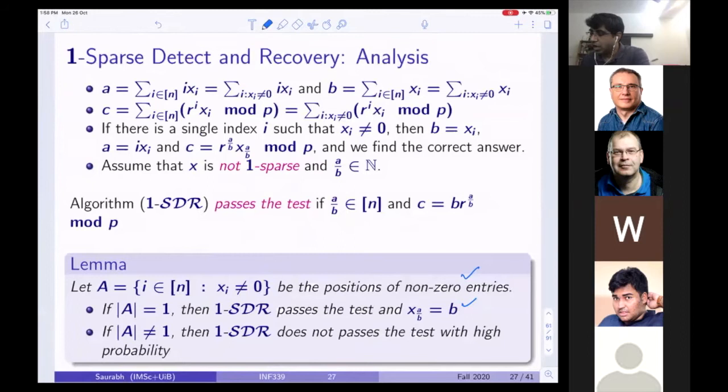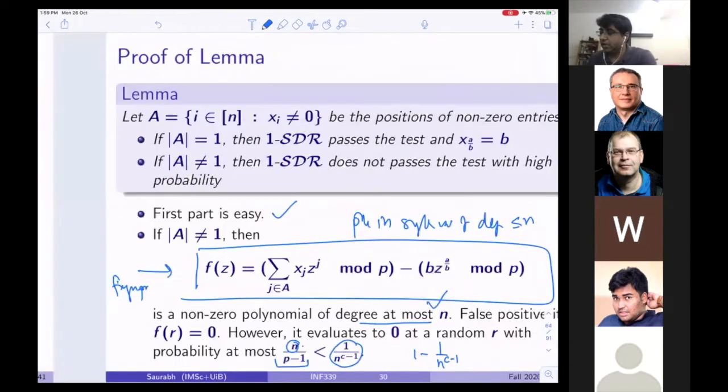To do this, I will prove the following lemma. Let A be the set of i in n with xi not equal to 0, that is, the positions where the entries are non-zero. If the cardinality of A equals 1, then I know that this 1-sparse detection and recovery algorithm passes the test and x of a by b equals b. But I want to say that if the cardinality of A is not equal to 1, if there is more than 1 coordinate on which I have a non-zero entry, then this 1-sparse detection and recovery algorithm does not pass the test with high probability. And this is what we saw.